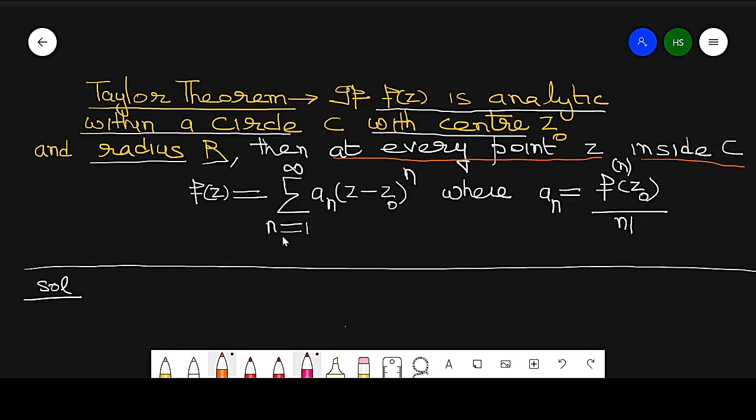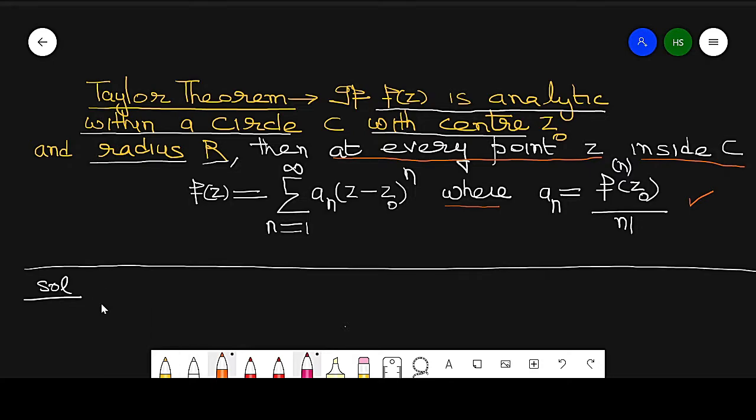This series is written as the sum, n running from 0 to infinity, of a_n (z minus z0) raised to power n, where a_n is equal to this value. So this is the value of a_n. So this is the statement of Taylor's theorem.